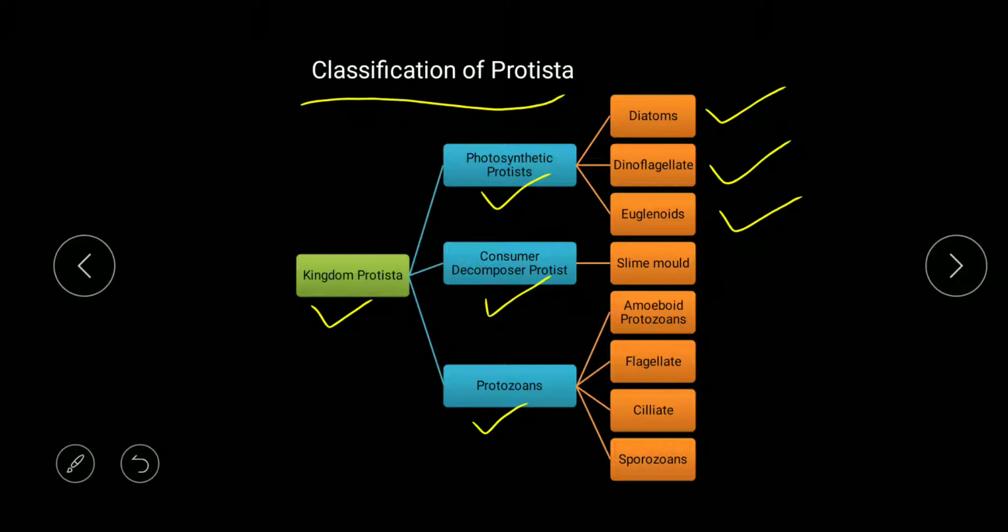We will deal with this in detail one by one. In consumer decomposer protists, we will talk about slime molds, which have phagotrophic nutrition. In protozoans, we will talk about amoeboid protozoans, which amoeba belongs to, then flagellates, ciliates like paramecium, and sporozoans, that is Plasmodium. We will discuss all of this one by one.